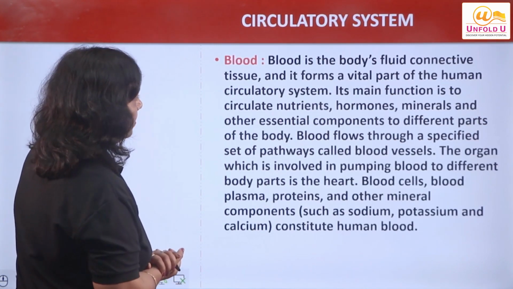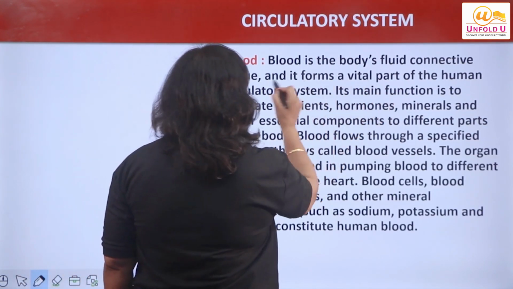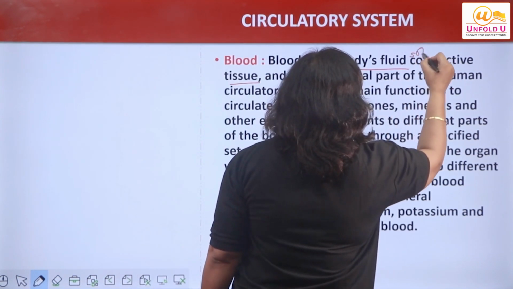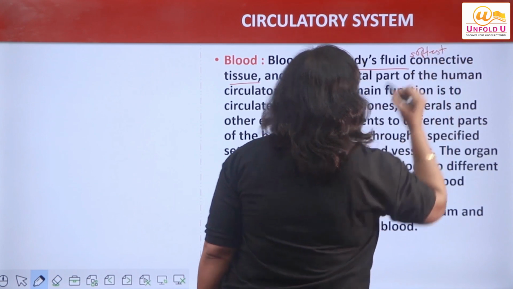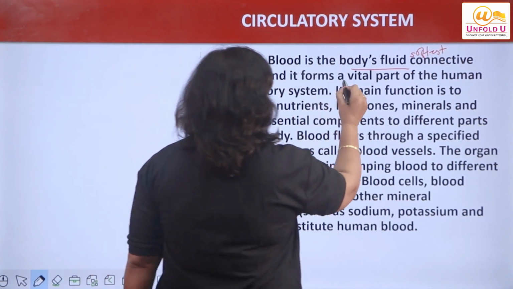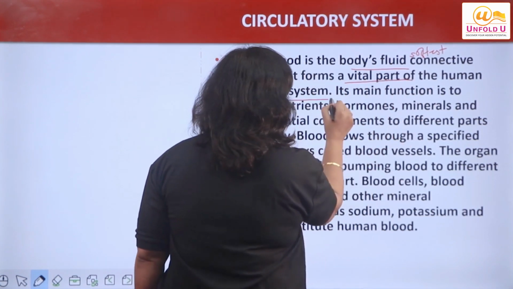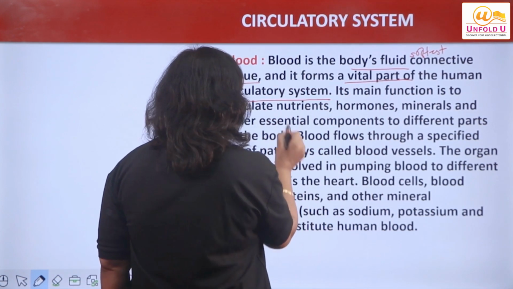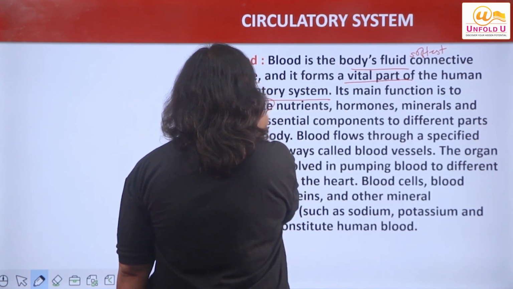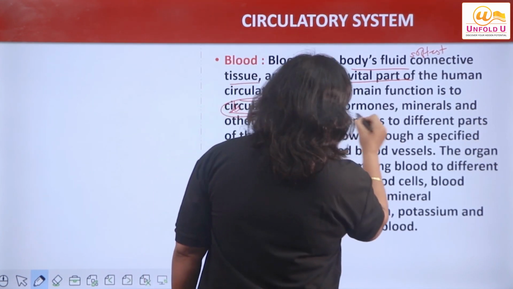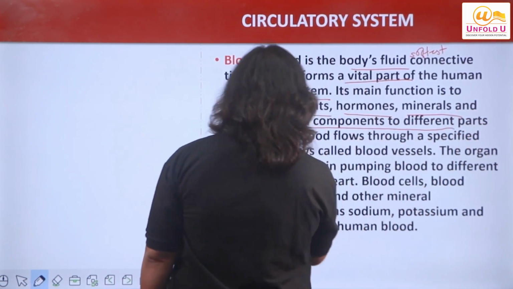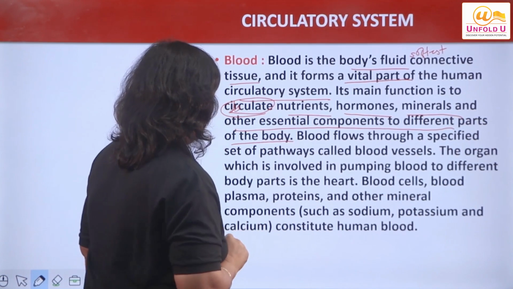Blood is the body's fluid connective tissue. I would say it is fluid connective tissue. That is why it is called the softest tissue of the body, right? It forms a vital part of the human circulatory system. Its main function is what? To circulate nutrients, hormones, minerals and other components to different parts of the body, right?